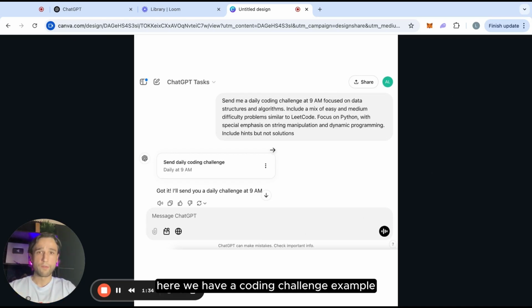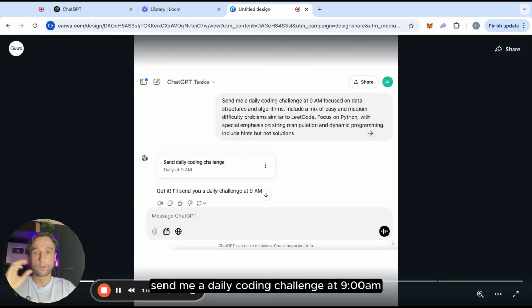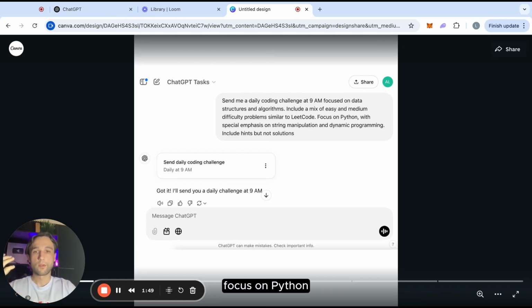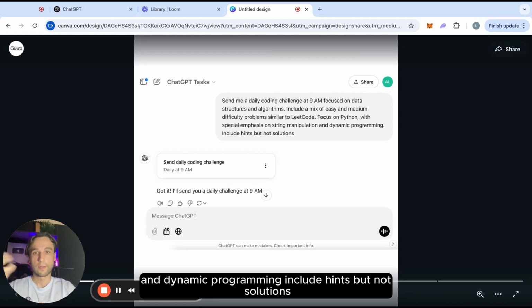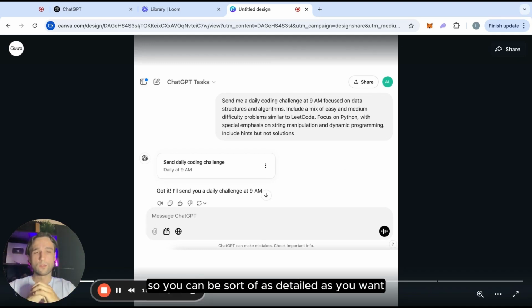Here's an example. We have a coding challenge example. So here's the prompt. Send me a daily coding challenge at 9 a.m. focused on data structures and algorithms. Include a mix of easy, medium difficulty problems similar to LeetCode. Focus on Python with a special emphasis on string manipulation and dynamic programming. Include hints, but not solutions. So you can be as detailed as you want.